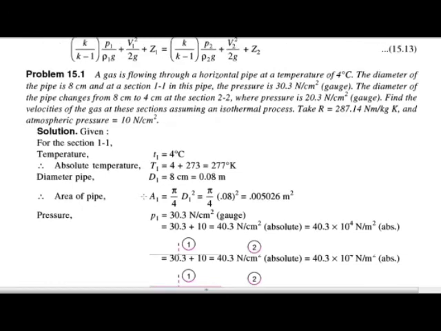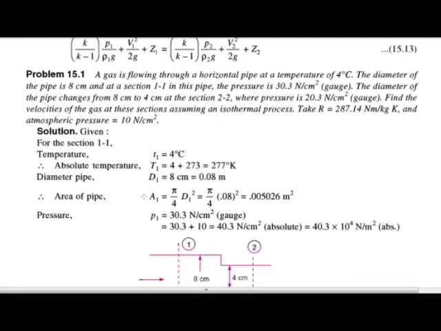The problem is: gas is flowing through a horizontal pipe at a temperature of 4 degrees centigrade. The diameter of the pipe is 8 centimeter. At section 1 in this pipe, the pressure is 30.3 Newton per centimeter square, gauge pressure.